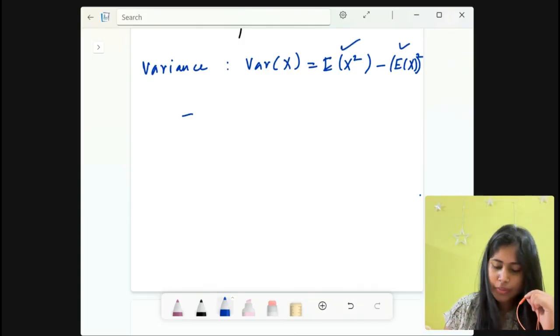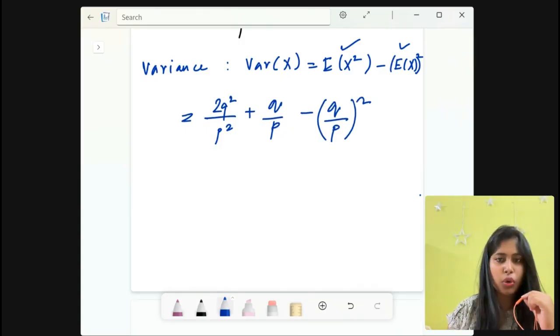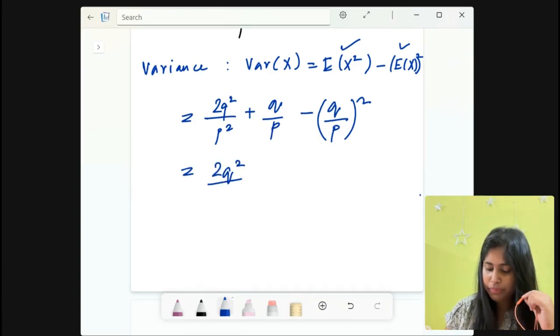Then we get 2q square by p square plus q by p minus q by p whole square. That is the mean, right? So if you do the whole square, then you get 2q square by p square plus q by p minus q square by p square.